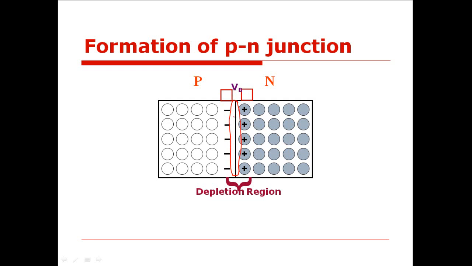It doesn't mean that there is no silicon structure in this region. There is a silicon or germanium structure in this region, but that structure cannot have either free electrons or free holes. That is why this region is depleted of free charge carriers, and hence it is called the depletion region. Is this clear?